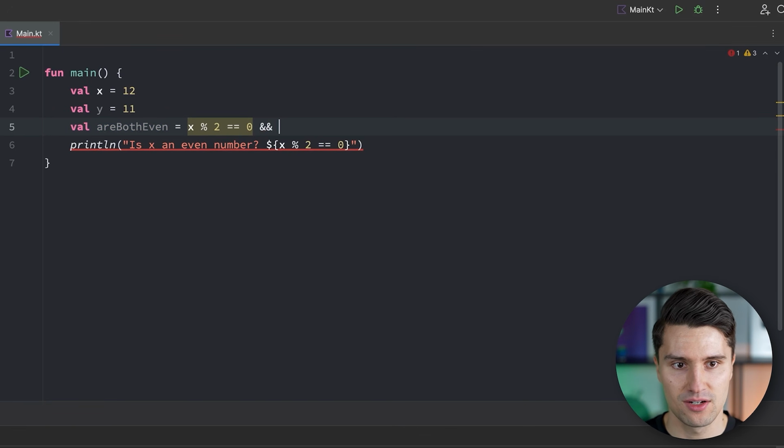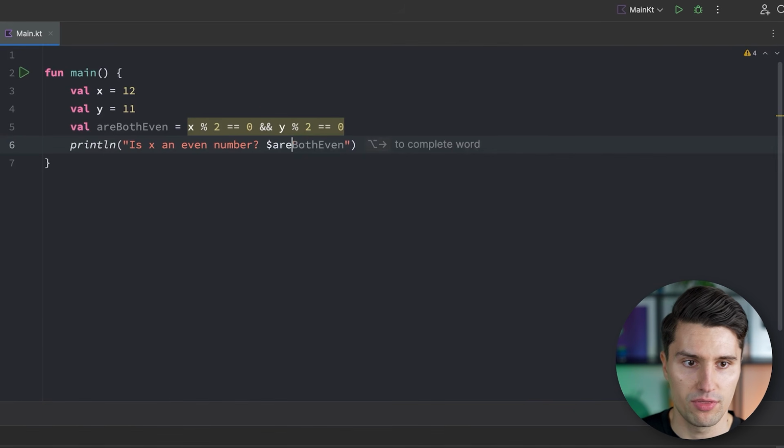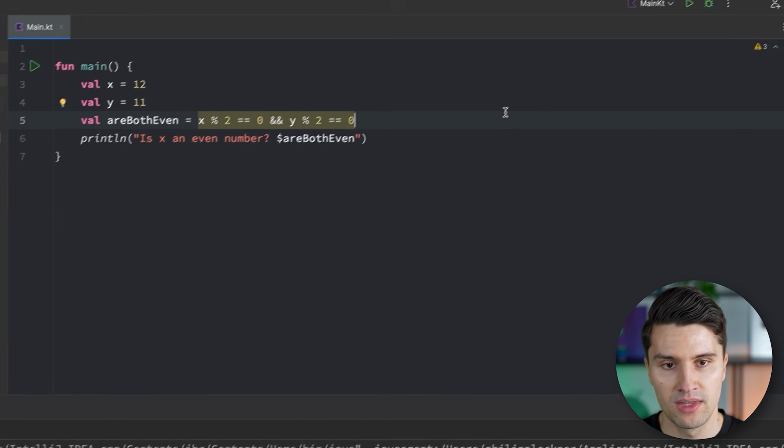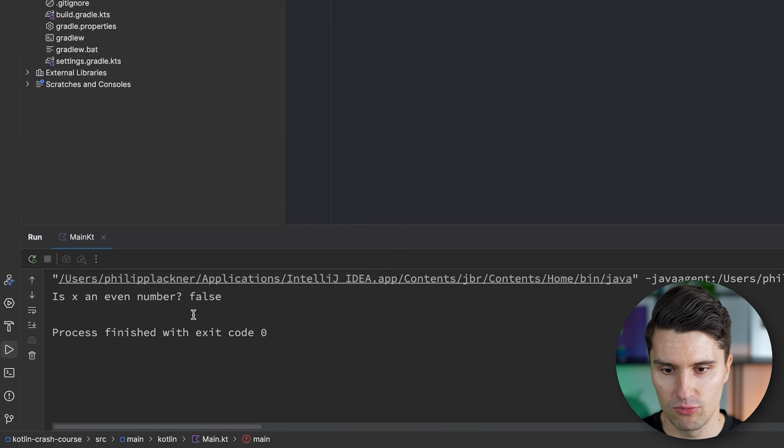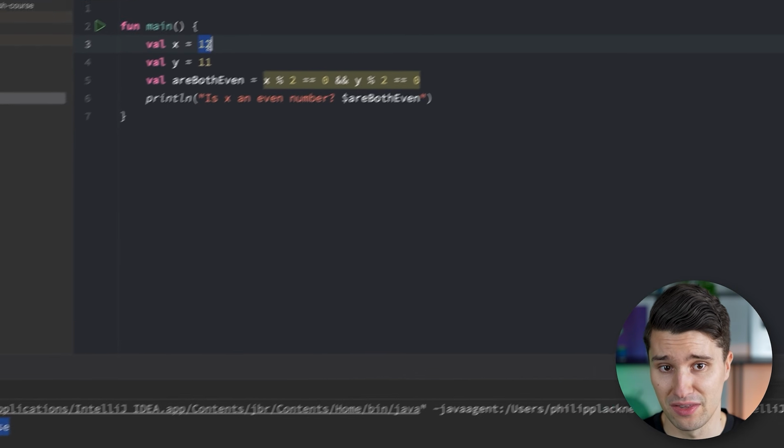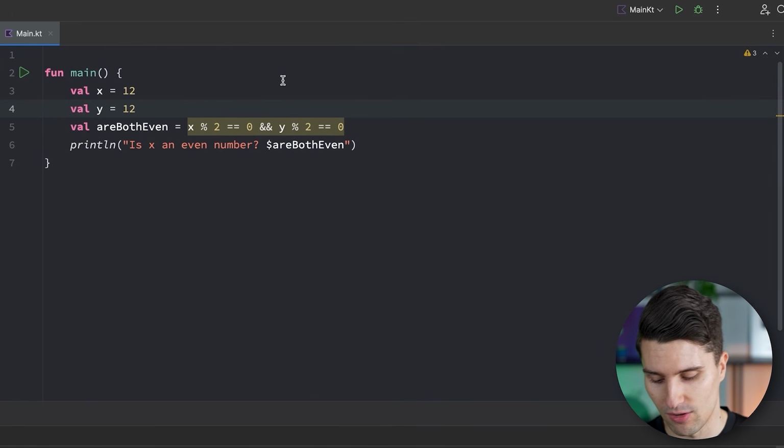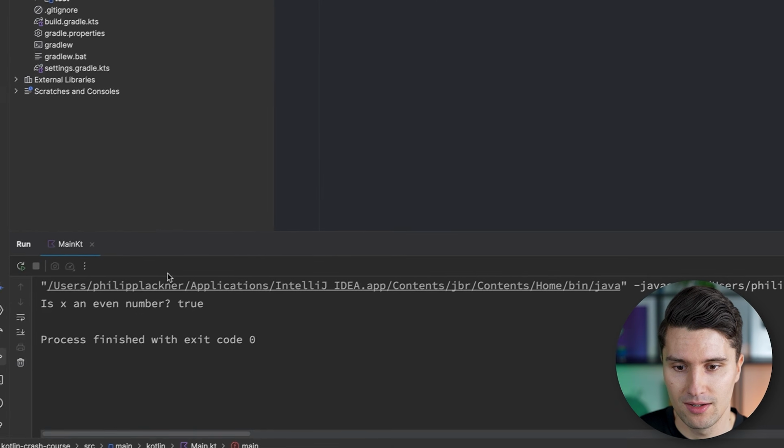So we can say AND y modulo 2 is equal to 0. And then we can print the value of are both even here in our print line statement. And if we then run this, well, it will give us false, because only x is even in this case. If we say y is now also an even number, and we rerun this, now it gives us true.